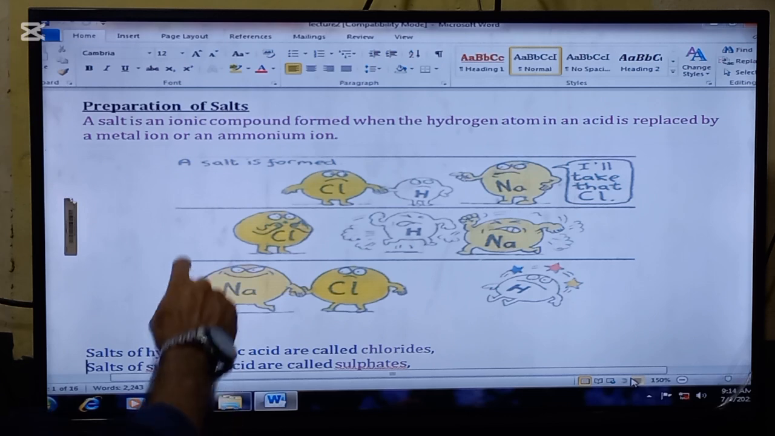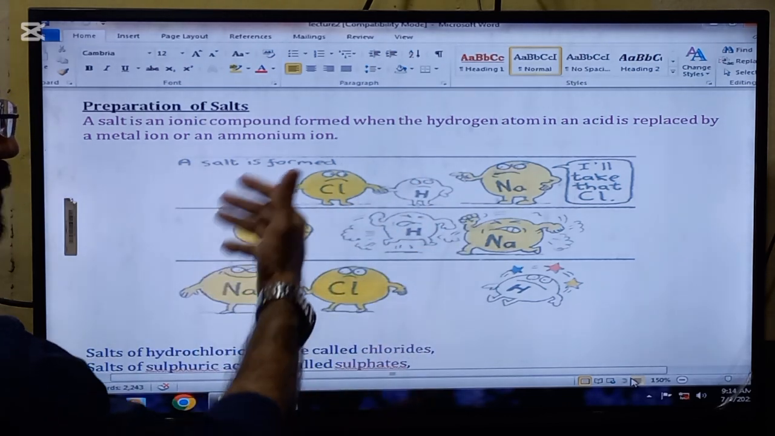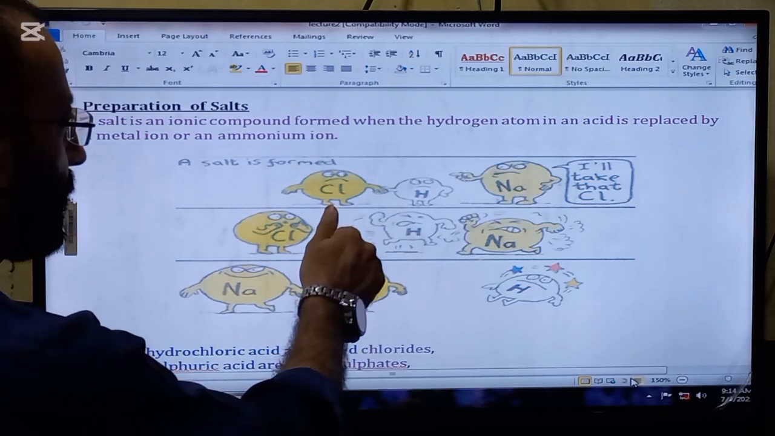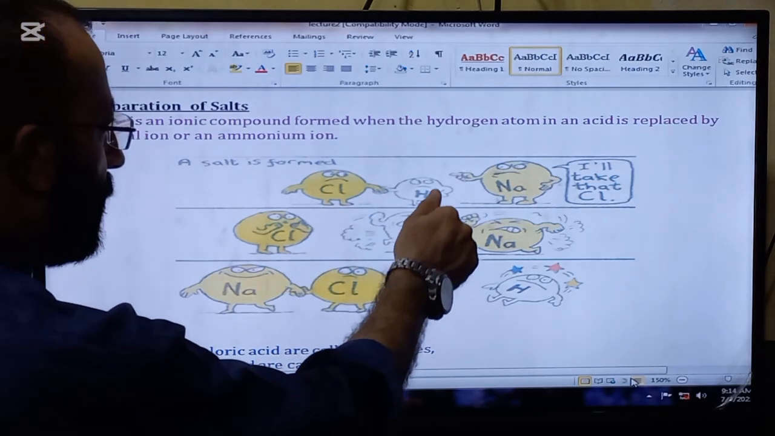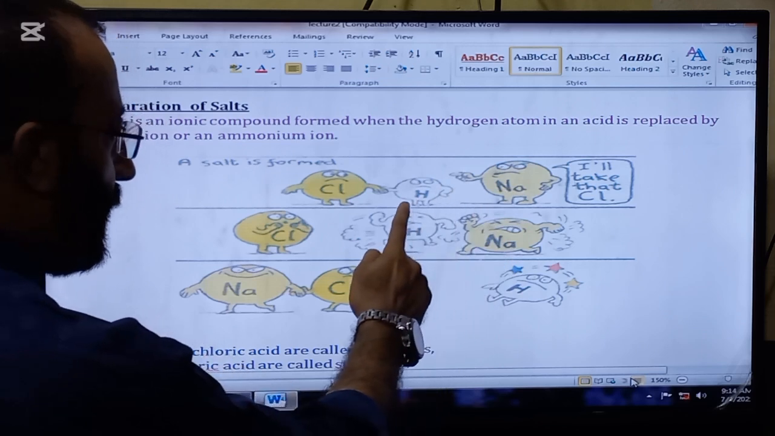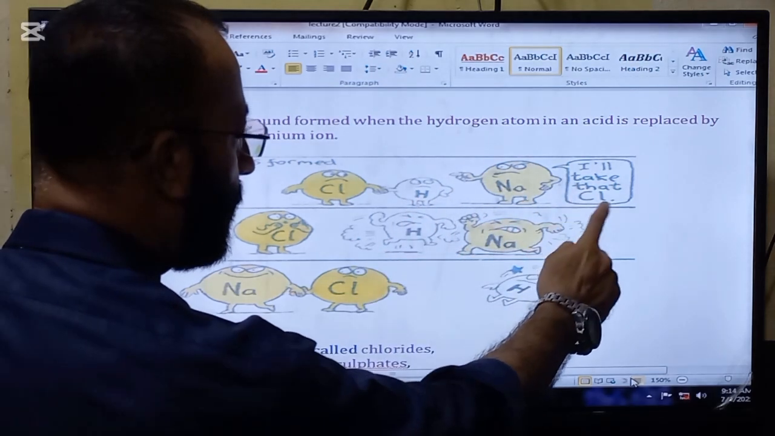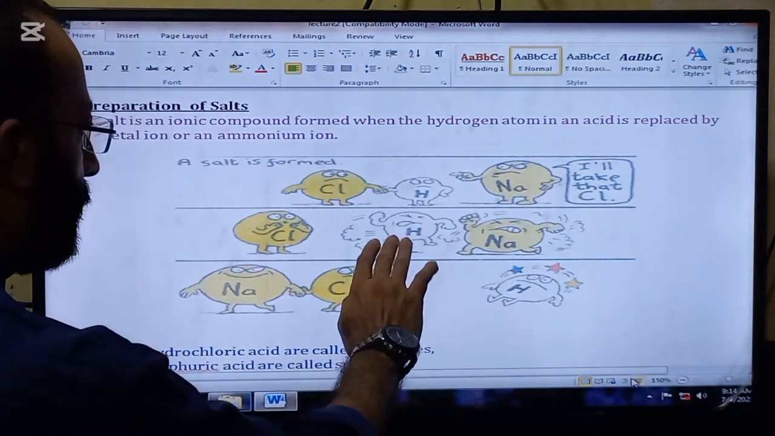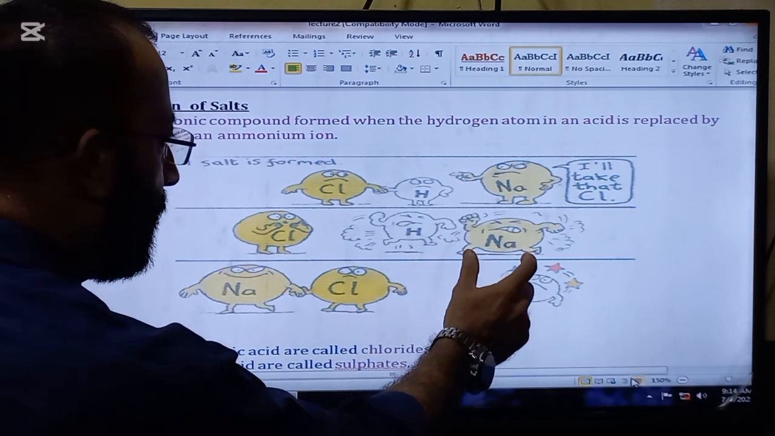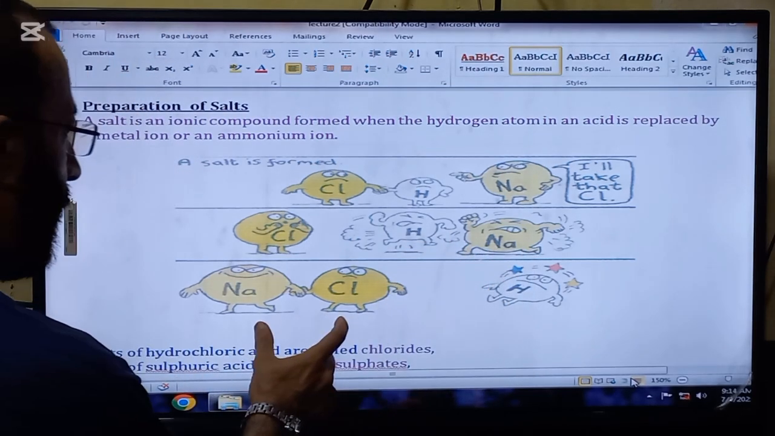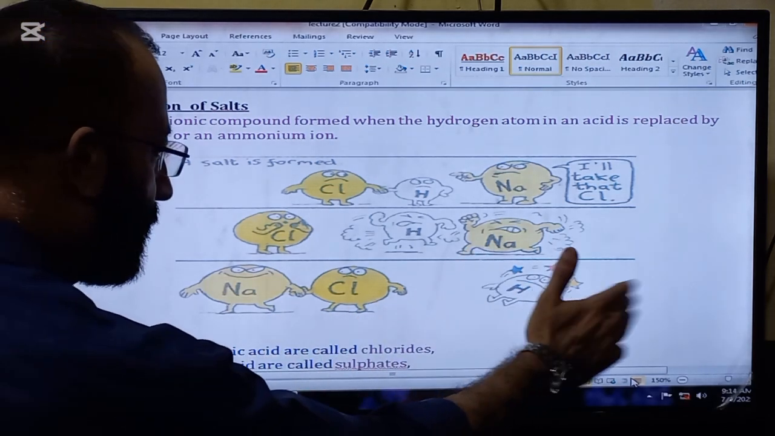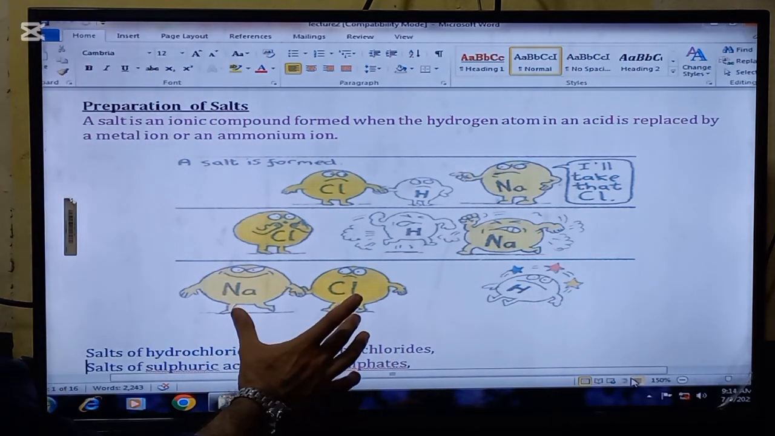So look now, here is a cartoon that is actually representing the process. So here is HCl. So this H is going to be replaced. This is a metal ion which is telling him that I'll take that Cl. So this H is fighting with it, but in the end this Na will win and will take Cl with him. So H is repelled. So a salt is formed.